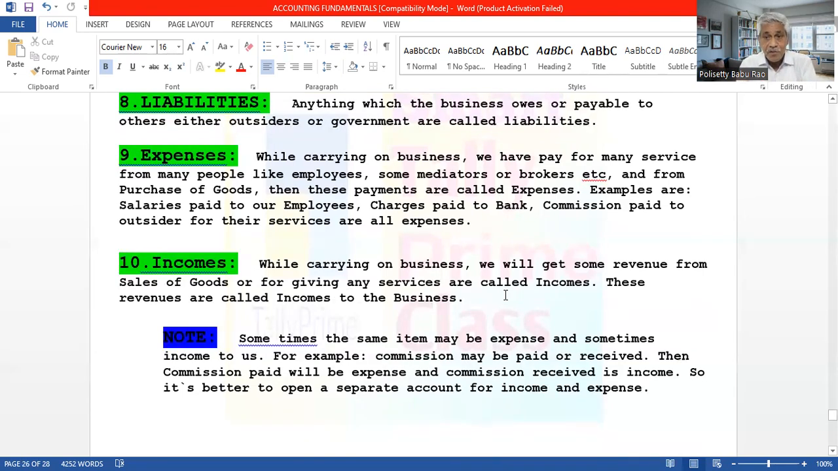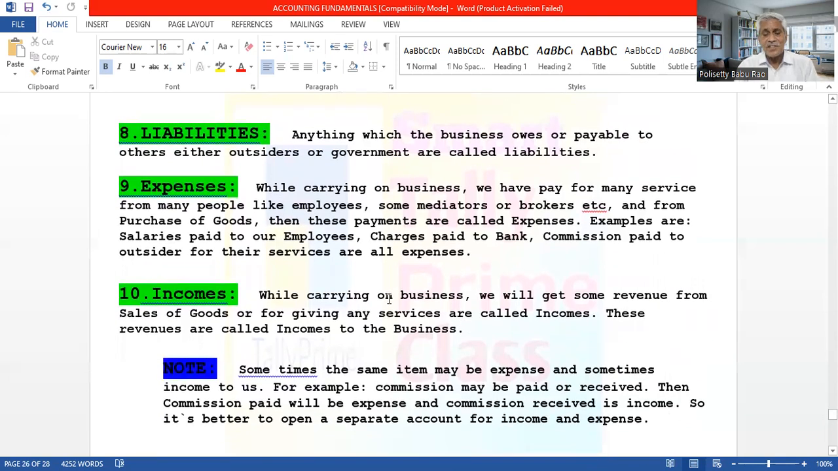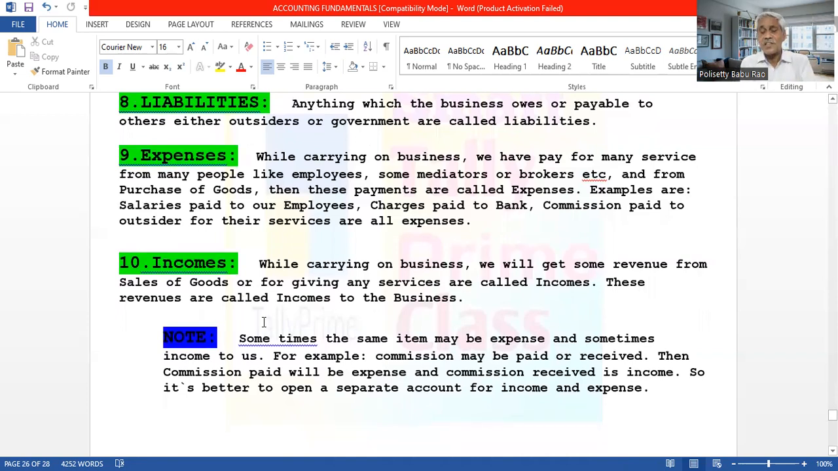We will get revenue from the sale of business, and also for giving any services to others. They are called incomes. Any revenue we get from sales as well as by giving services to others are called incomes to the business. These incomes are direct incomes. Generally, sale of goods is direct income. All other expenses and incomes will be indirect, 99% of the time.